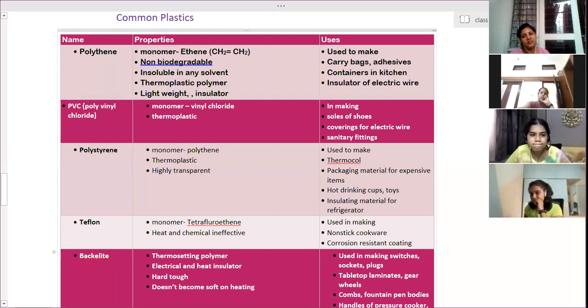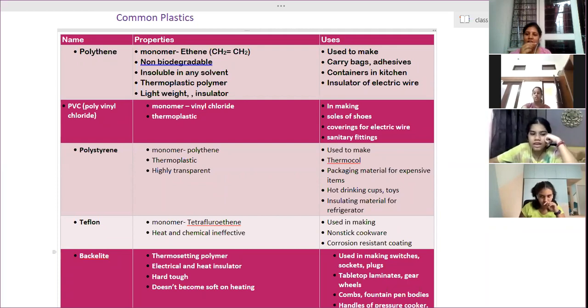Teflon, have you heard of Teflon? Non-stick ware? We have non-stick wares in the kitchen. The black colored tawa, which we call a non-stick pan. Yes, that black color coating is made of Teflon.